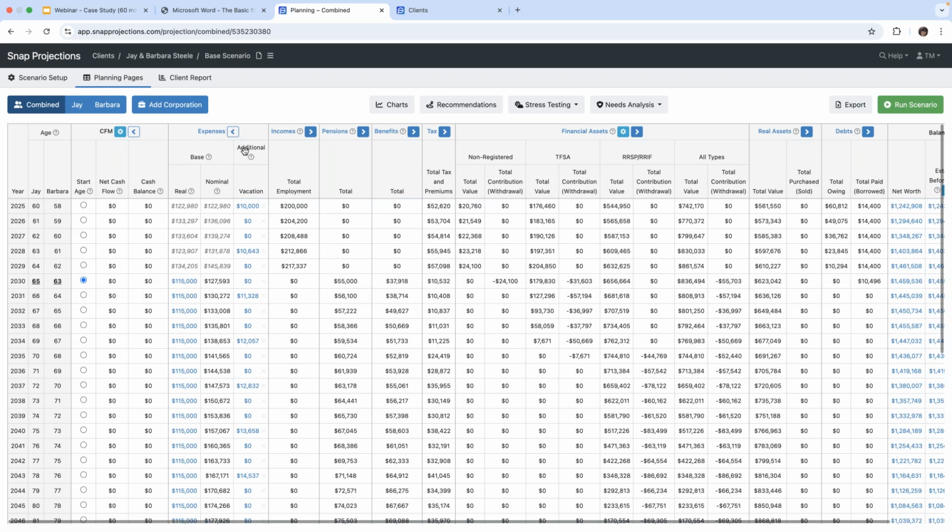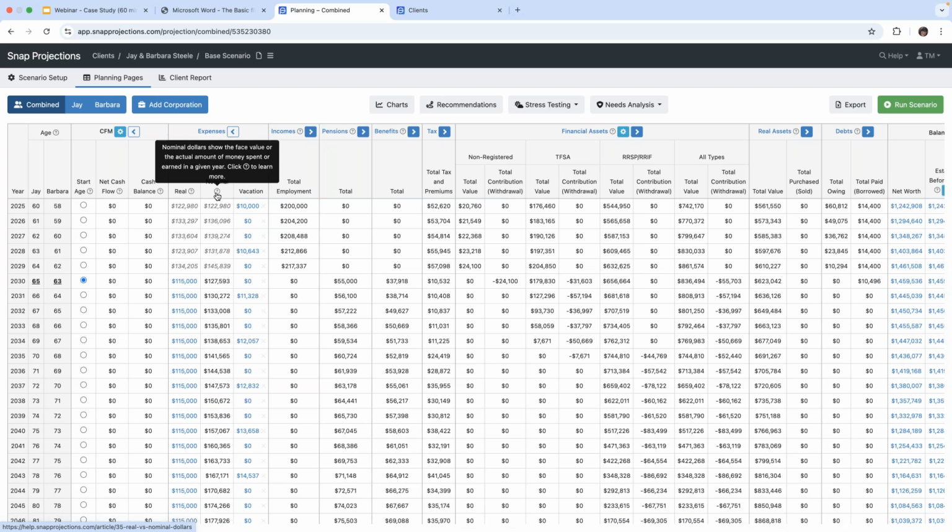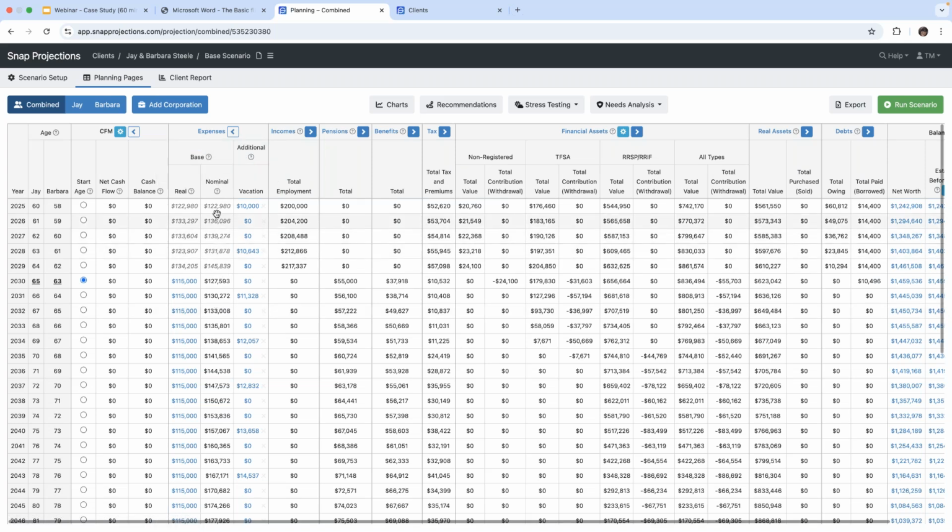So then we have our expenses. So we've got our base expenses shown in real dollars, which means present value, today's value. And then we have our nominal dollars, which accounts for inflation. Okay, so inflation adjusted values in this column here. And then we have additional expenses where we can see the vacation of $10,000 a year, which is adjusted for inflation. Okay. Then we have our employment columns.